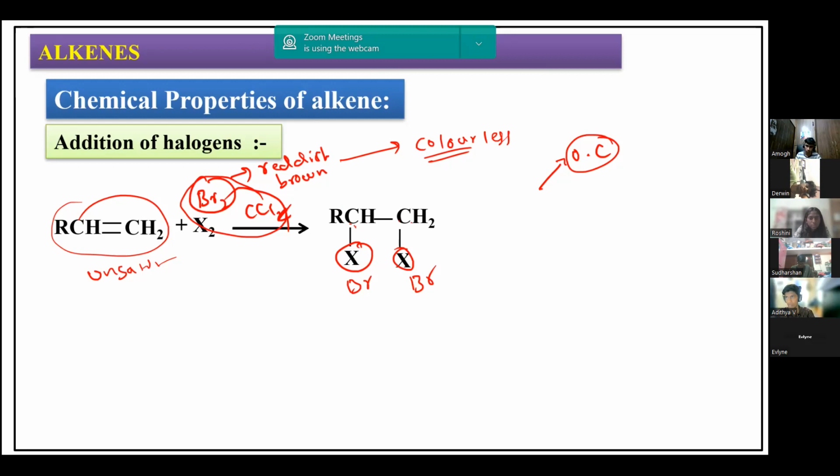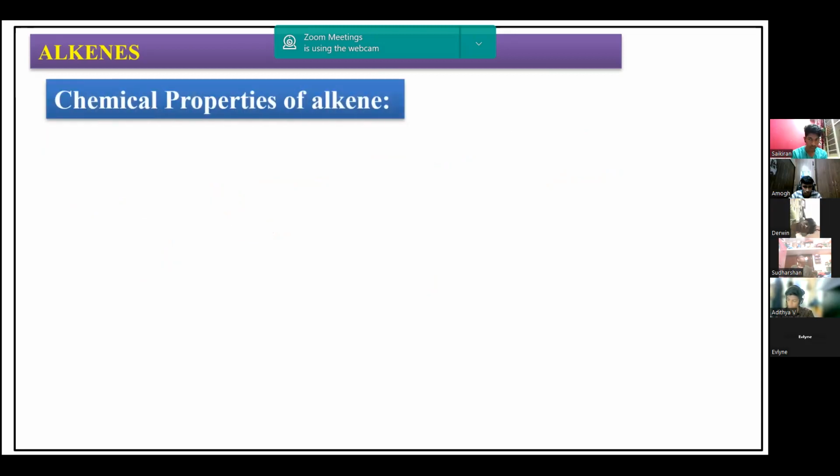Unsaturated in the sense, it is not necessarily alkene. That also you must keep in mind. It is not necessarily alkene. Alkynes also decolorize this bromine in carbon tetrachloride. So bromine in carbon tetrachloride can be decolorized by any unsaturated hydrocarbon like alkenes or alkynes. Therefore, you can only say that it is unsaturated. Further, we can see other reactions for unsaturation also, to find out whether it is alkene or alkyne.